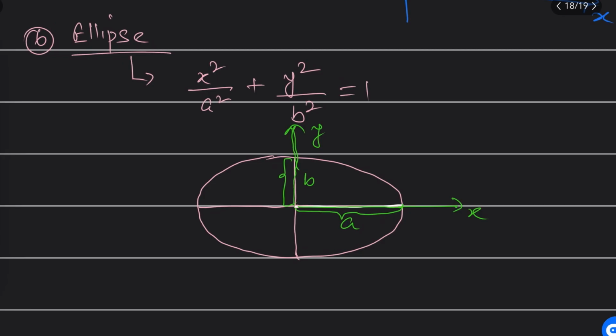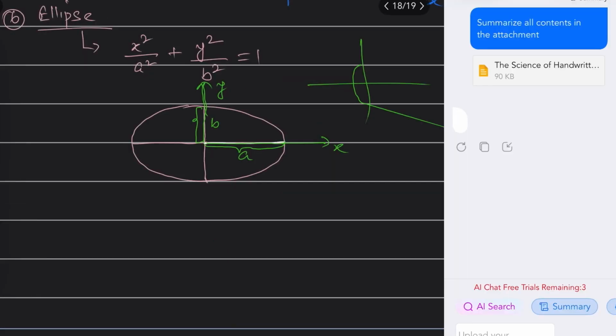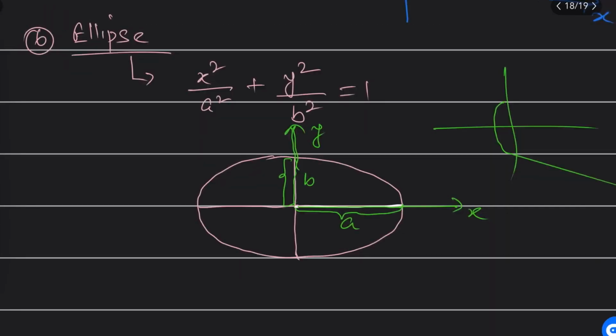You can write like this also, it's not compulsory. The ellipse, sorry, my mistake, it will look like this, it can look like this also. Wait a second. It may look like this also. Like this means this may be a and this may be b, not compulsory.